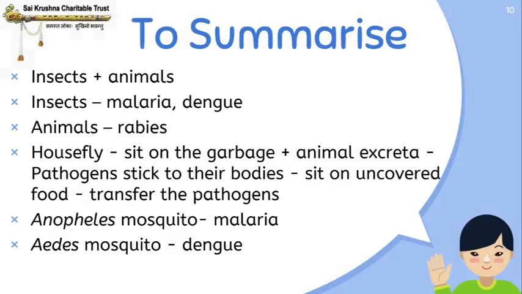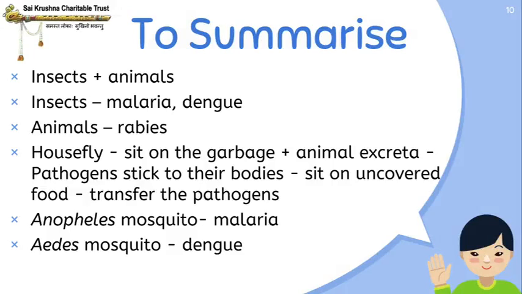So what did we learn in this video, students? We learned that insects and animals are also ways of spreading diseases. They are carriers of diseases. Insects like the Anopheles mosquito spread malaria and the Aedes mosquito carries dengue virus.